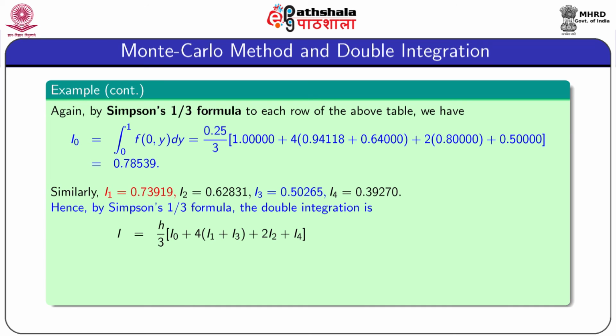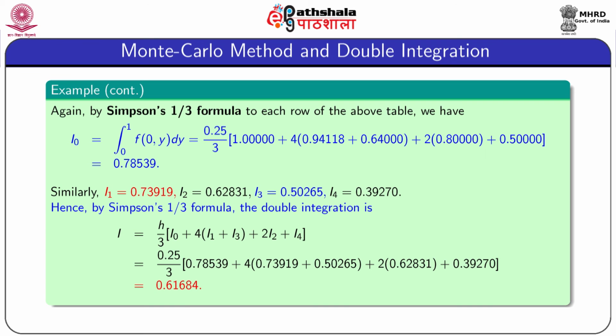And using the formula derived in equations 18 and 19, we get I equal to h by 3 into I0 plus 4 into I1 plus I3 in this case, plus 2 into I2 plus I4, and it becomes this one, and after simplification the value is 0.61684. So, this is the value of the double integration obtained by Simpson 1/3 formula.